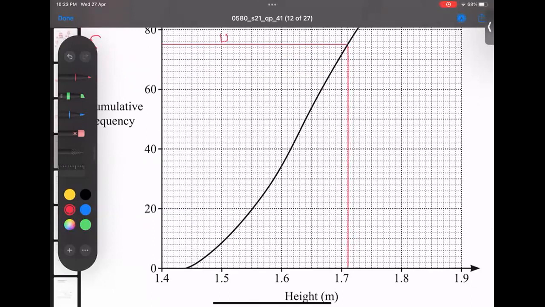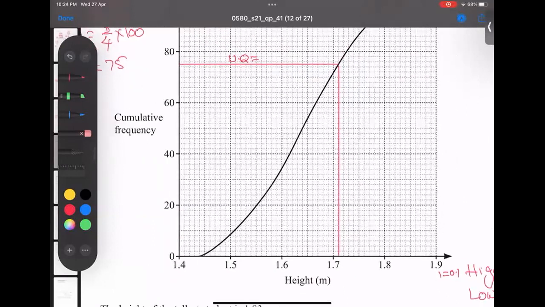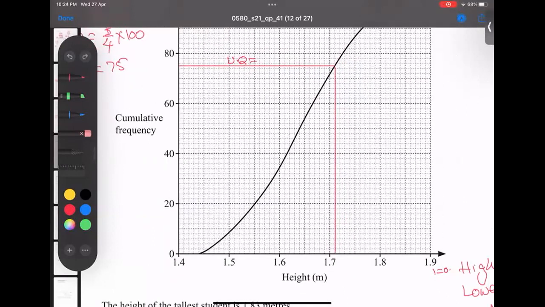I'm writing here UQ. The upper quartile is actually 1.7, and one box here is not 0.1. Let me erase it again.